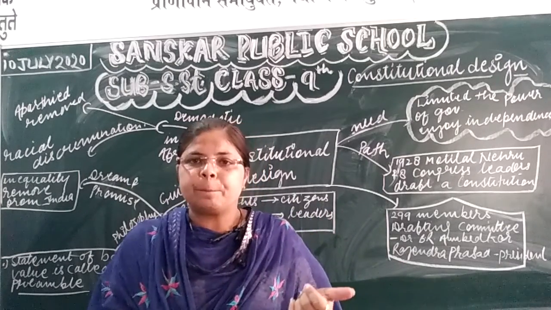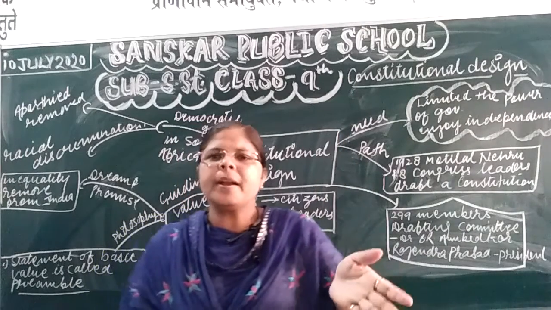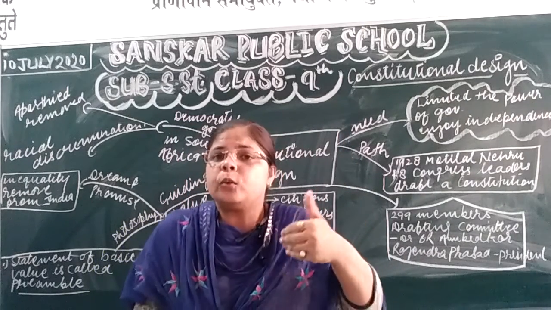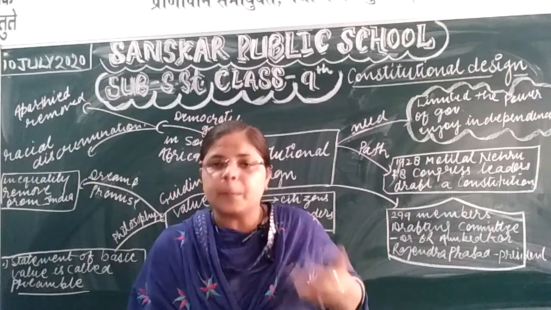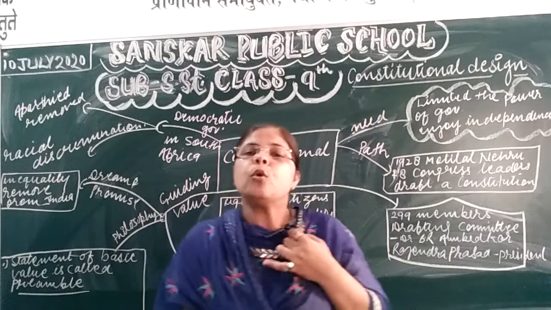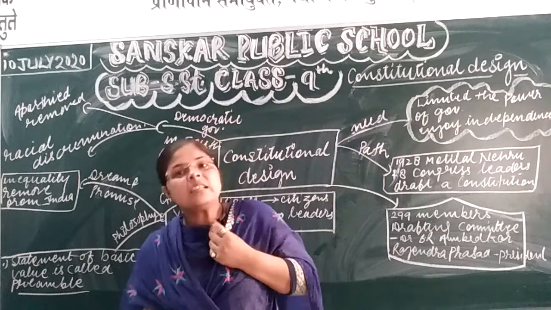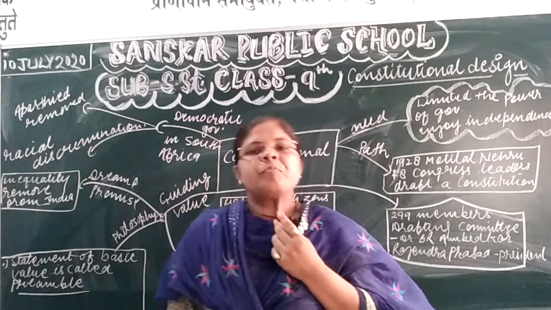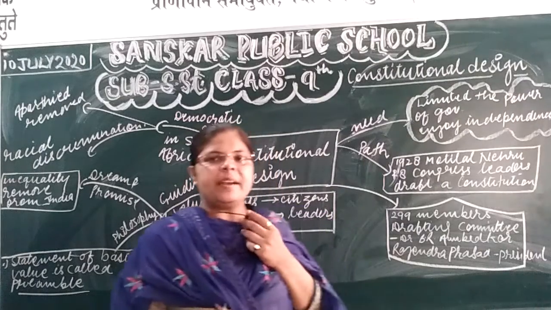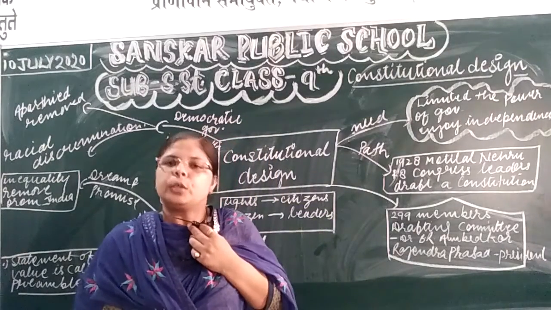There are so many rights within the right to freedom: we have a right to privacy, a right to keep property, a right to move anywhere, a right to talk to anyone, a right to marriage, including intercaste marriage. These are the 6 fundamental rights provided to us by the constitution.